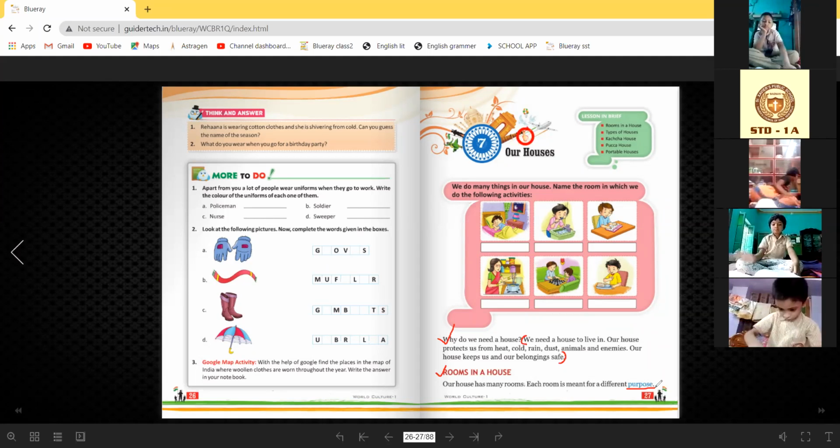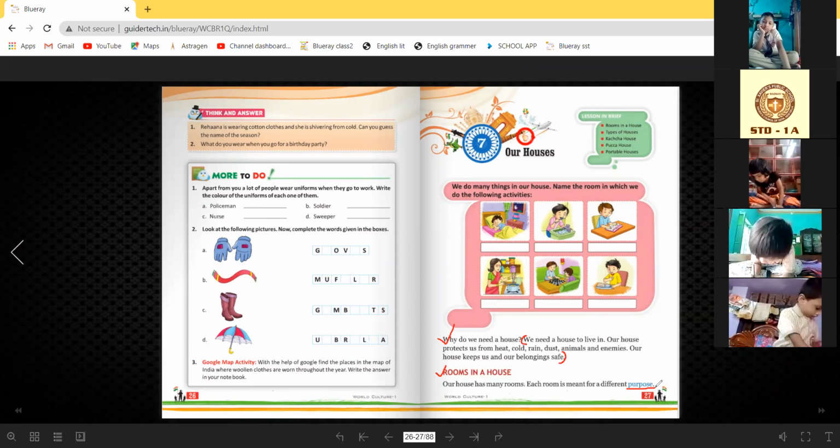The kitchen is only used for cooking, the bathroom we use for bathing, the bedroom we use for sleeping. Purpose means used for a particular work.